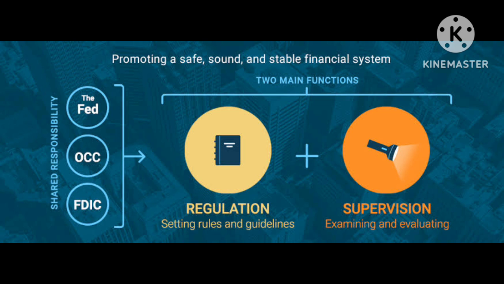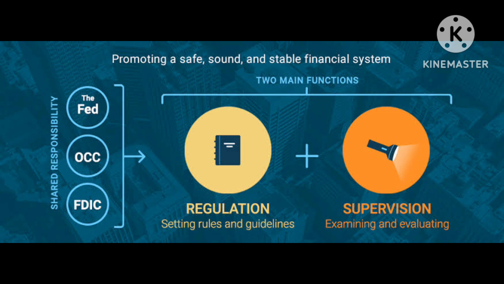So now we are going to solve one question based on it. Consider the following statements regarding the Board for Financial Supervision. First, the Reserve Bank of India performs the supervisory function under the guidance of the Board for Financial Supervision, that means BFS. Yes, statement 1 is correct. Statement 2: it undertakes supervision of scheduled commercial and cooperative banks, small finance banks and payment banks. Yes, statement 2 is also correct. Statement 3: the board is chaired by the deputy governor of RBI. No, the board is chaired by the governor of RBI. That means statement 3 is wrong.